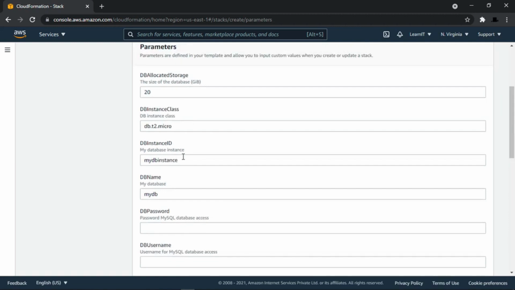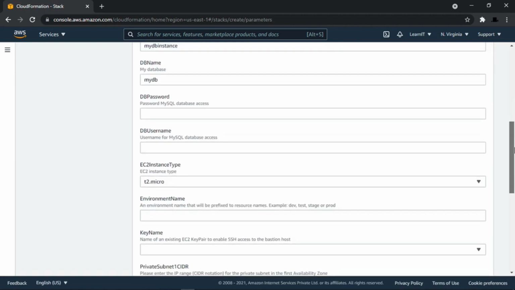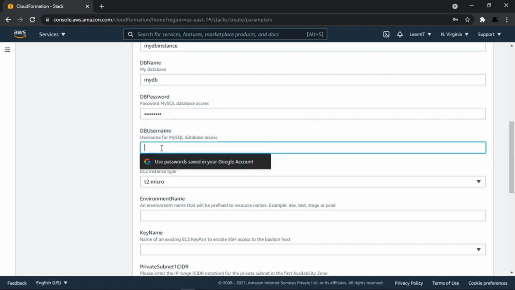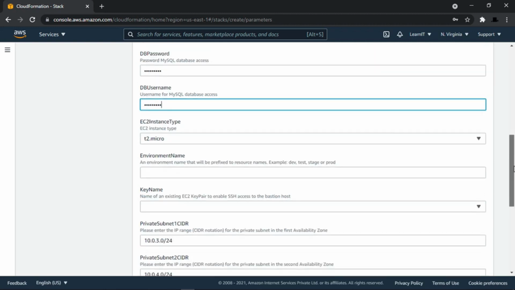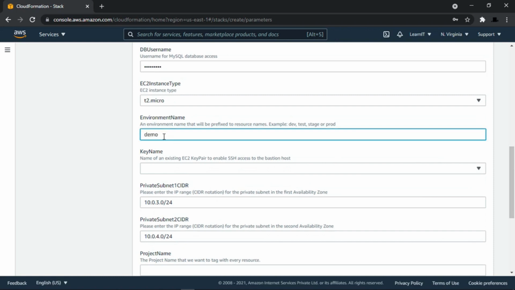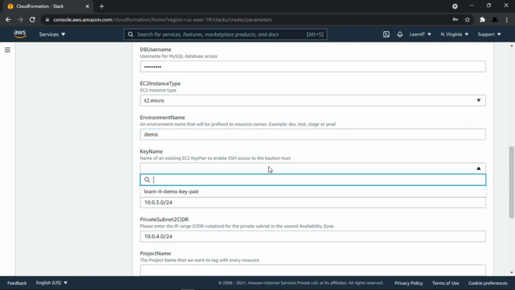We can also update them if you want to. Now we can provide the password and username for our database instance, and we can name this as a demo environment. And for SSH purposes, we can select the existing key pair.